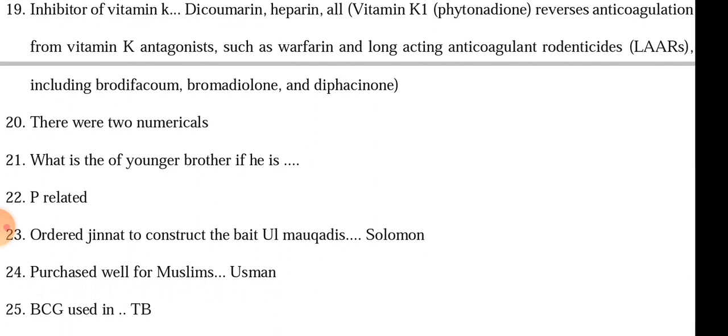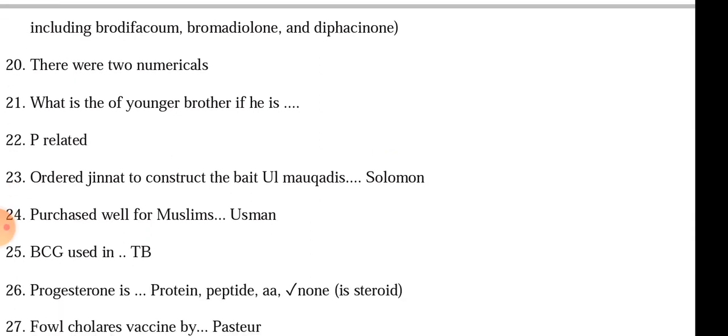The prophet was only Hazrat Sulaiman alayhi salam, who had ordered the Jinnat to construct the building, possibly the Baitul Muqaddas. Who purchased a well for Muslims for water? It was Hazrat Usman radiyallahu anhu, the third caliph of Islam. BCG is a bacterial strain or vaccine that is used against tuberculosis.